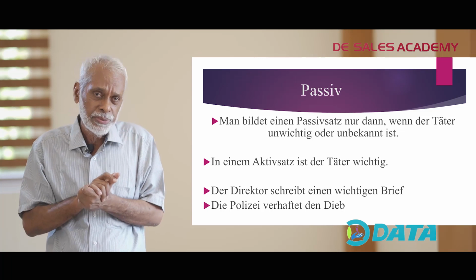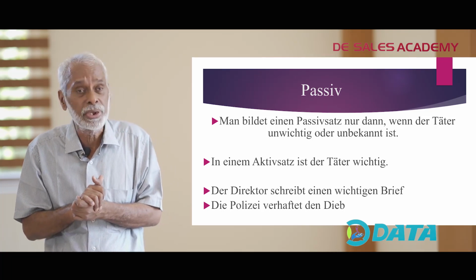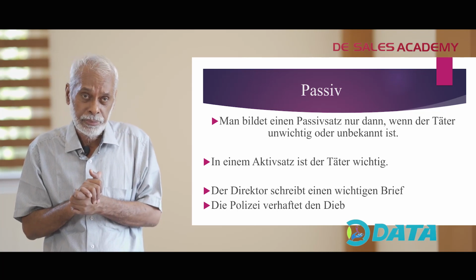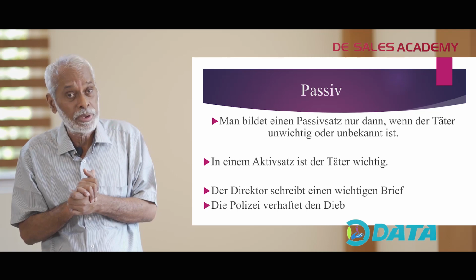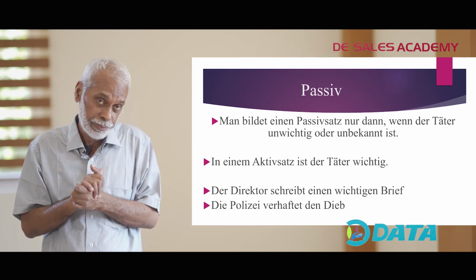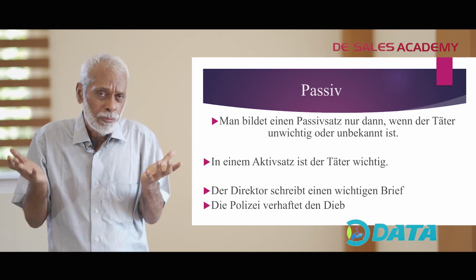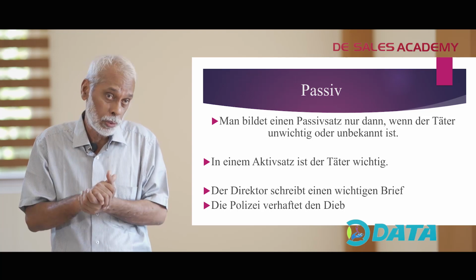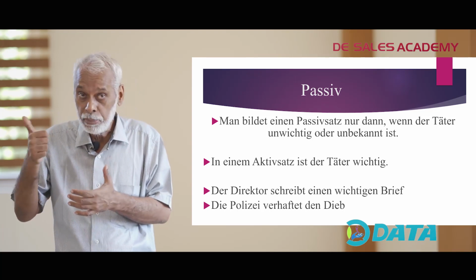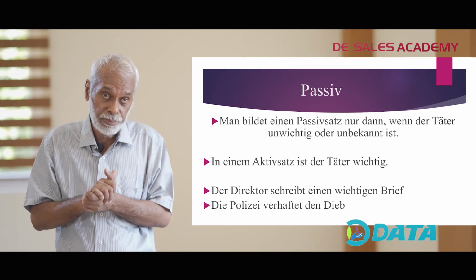Take the sentence: Der Direktor schreibt einen wichtigen Brief. The director, he is writing a very important letter. This is an active sentence. Which is the most important part in this sentence? Der Direktor oder der Minister. Der Minister schreibt einen wichtigen Brief.